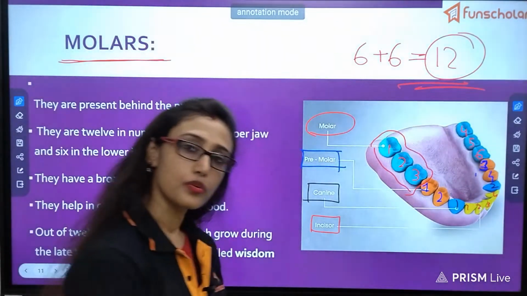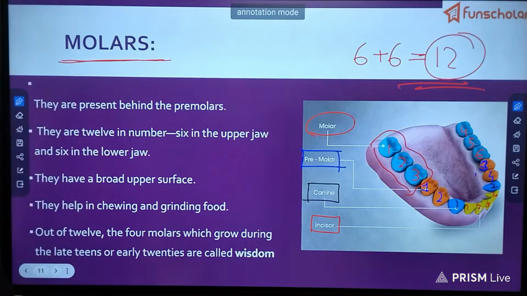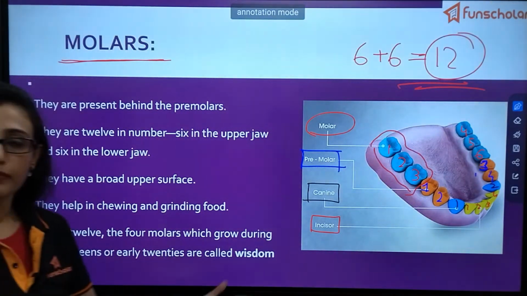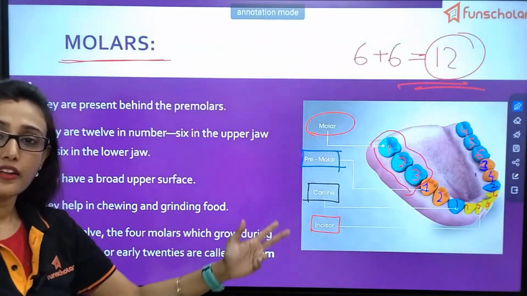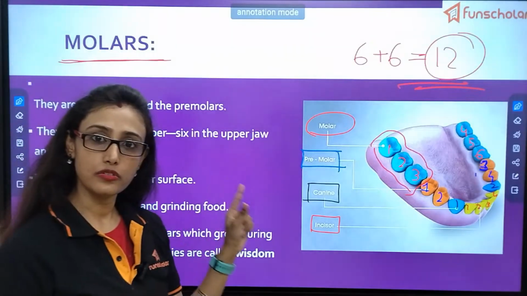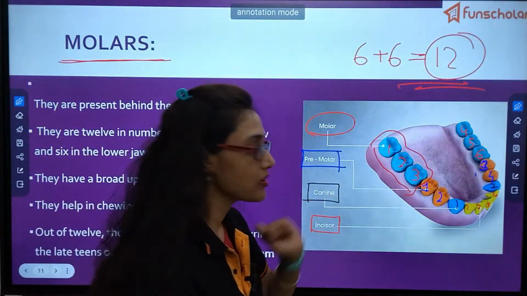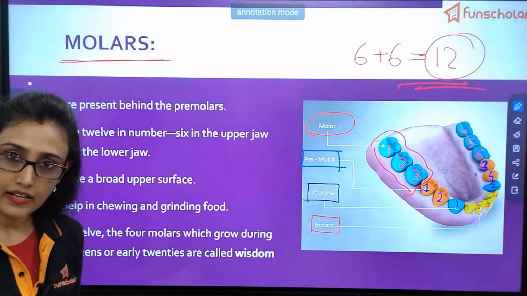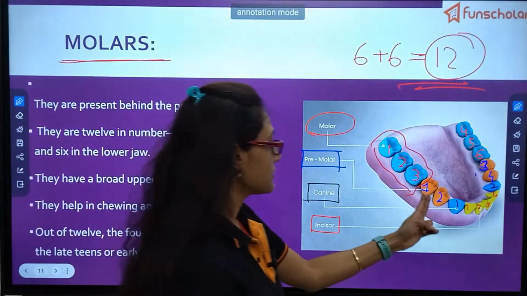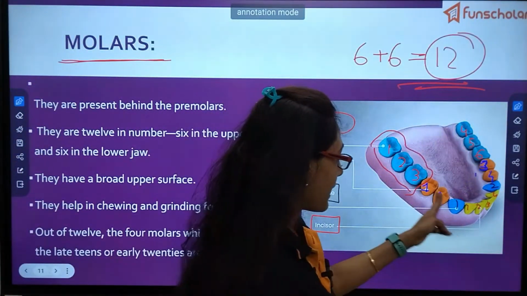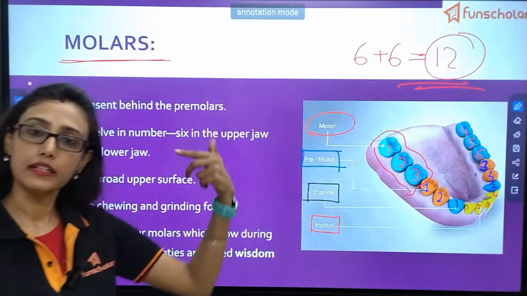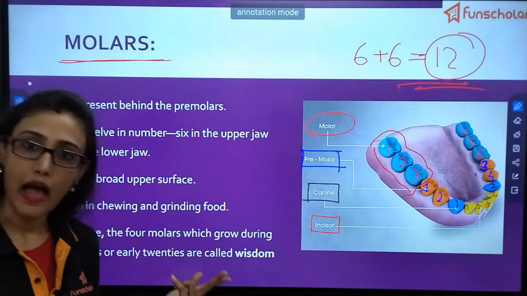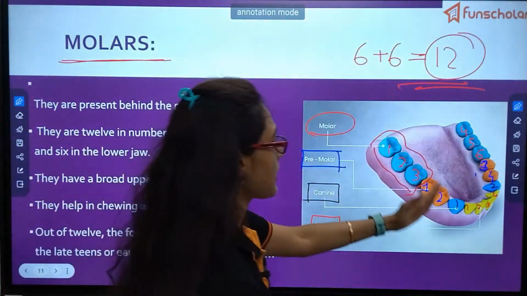These are present behind the premolars. And are they formed in children? No, they are absent in case of children. When we are adult, after all our teeth are replaced by permanent teeth up to premolar, then the molar teeth formation happens.